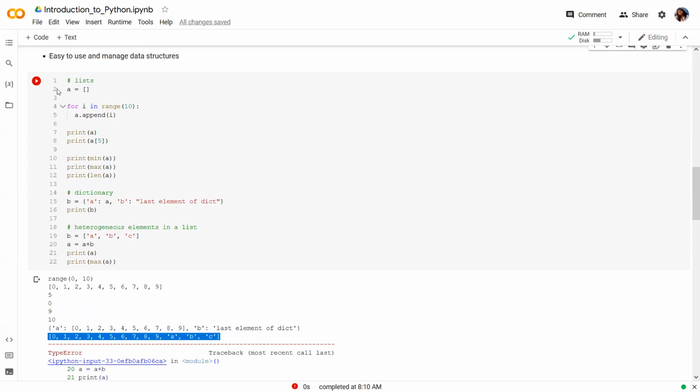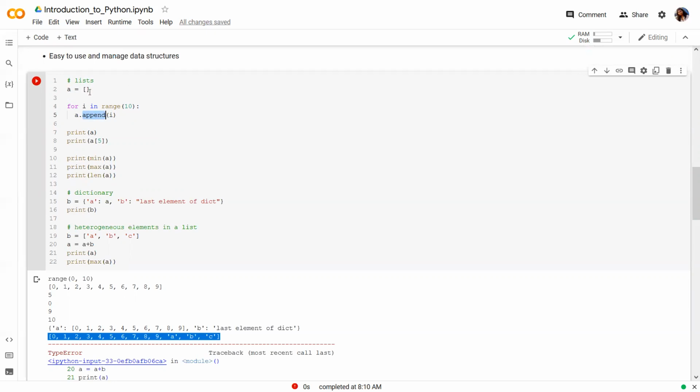So here in line 2, I define an empty list which is pointed to by this variable a. And now I start adding numbers in a loop in line 4. To add a number to this list, I simply call append, and it will add the number to the end of the list.